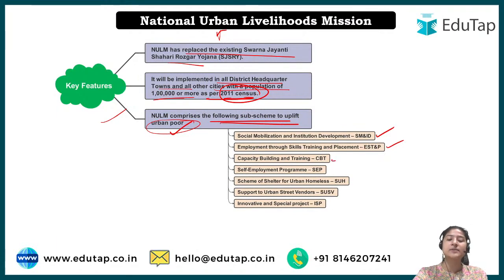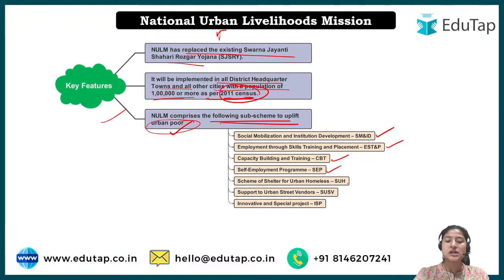Okay, then capacity building and training. Capacity building is again the same thing, that skill should be developed in a person. Then self-employment programs. There are many programs run under this scheme that would encourage people toward self-employment. Self-employment means to open up a business that they are aware of or skillful at, right?